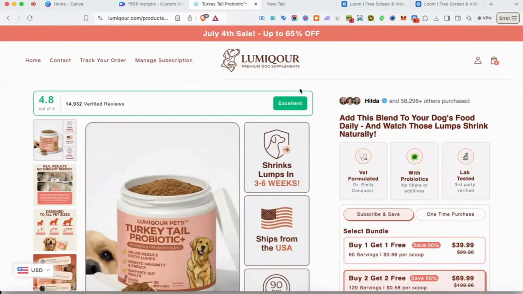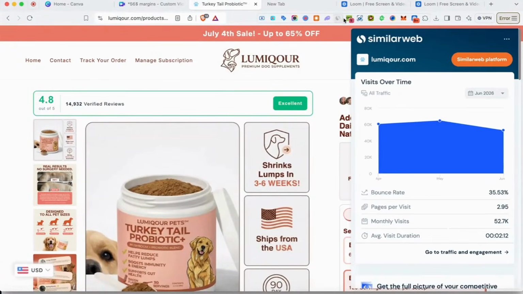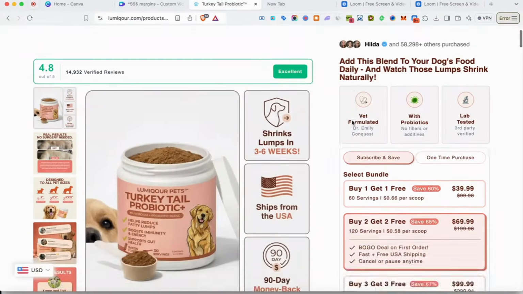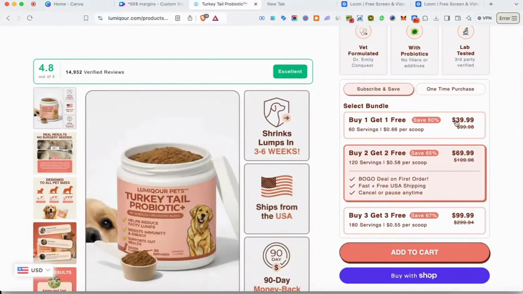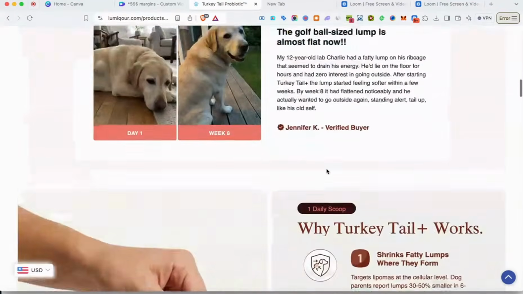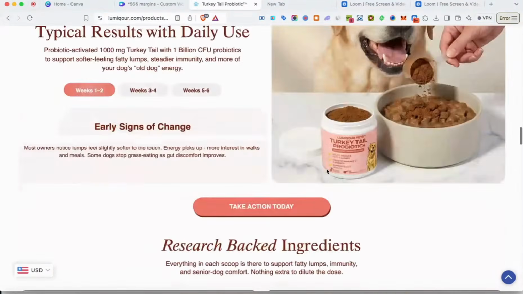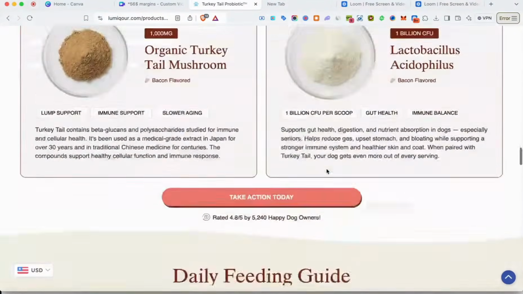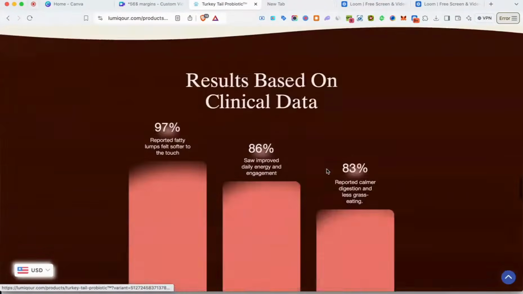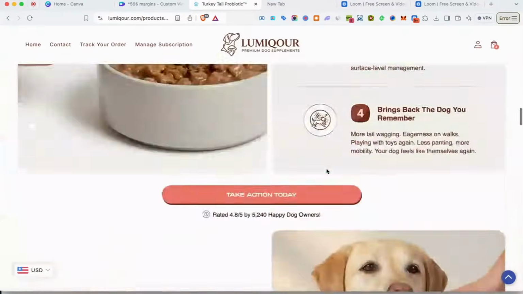All right, so here's a Google Ads dropshipping store called Lumicore that's selling the exact same product we found on Amazon. If we come to SimilarWeb, we can see these guys are consistently doing 65K monthly visits, which is absolutely outstanding. If we look at the product page, these guys are selling these products for $40. They get it for like $1.50, so crazy markup. But the product page looks pretty nice, in my opinion. These guys know what they're doing as far as conversion optimization to get the prospect or customer to want to trust them and buy from their store, right? So really solid product page.